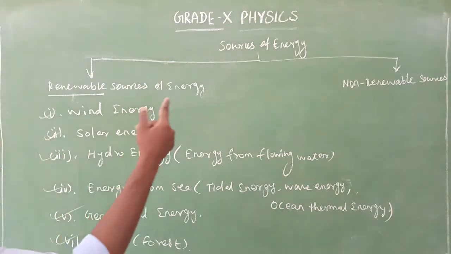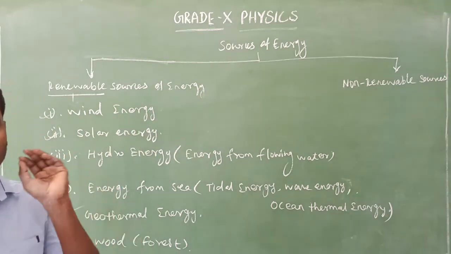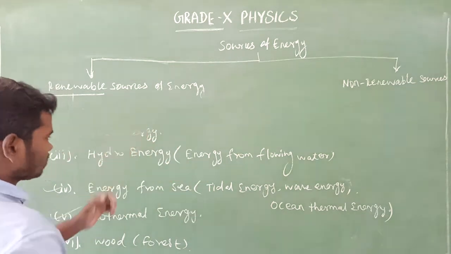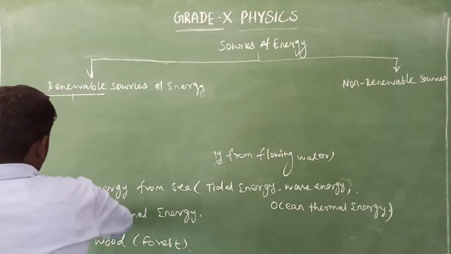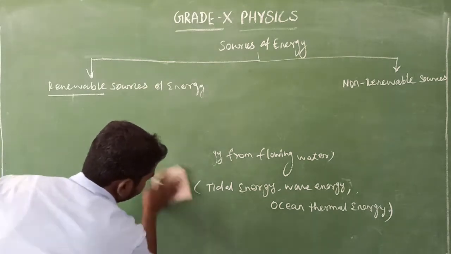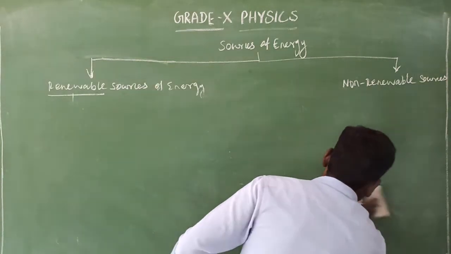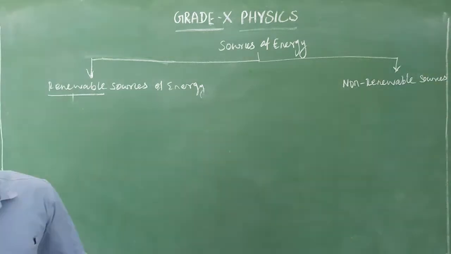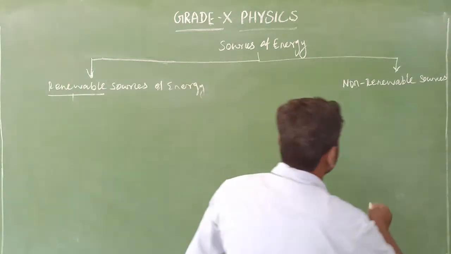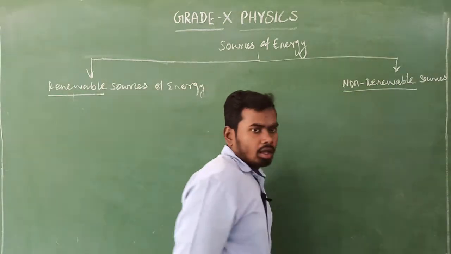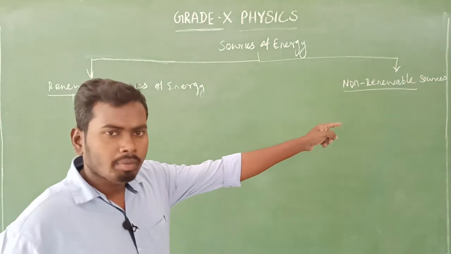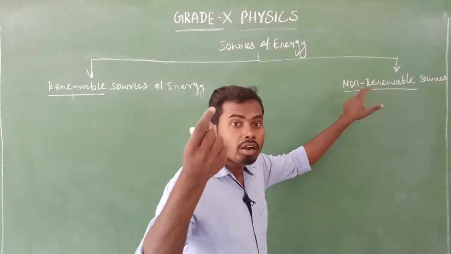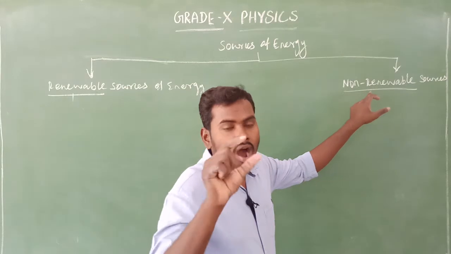Next we will move on to the second one, that is non-renewable sources of energy. Non-renewable. Here there is the word renewable, but there is another word, non-renewable.